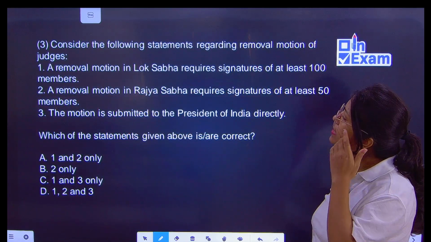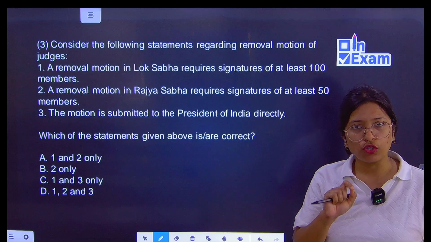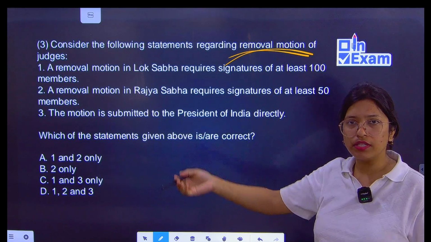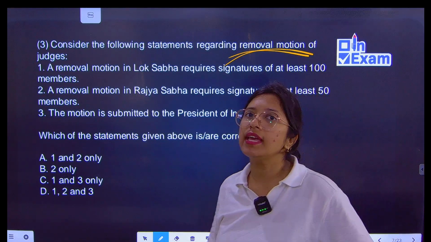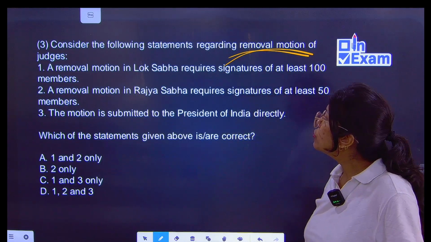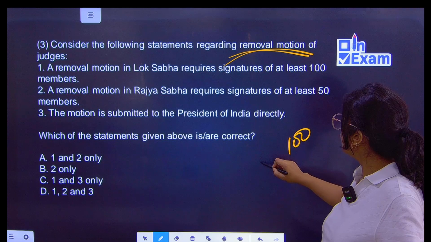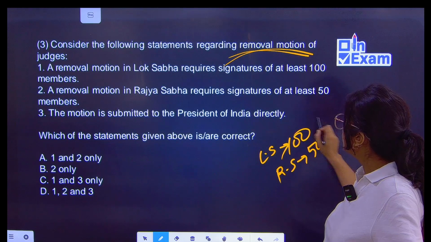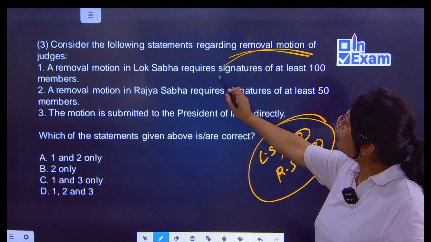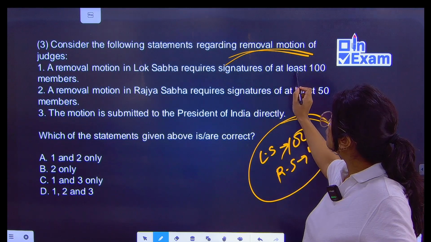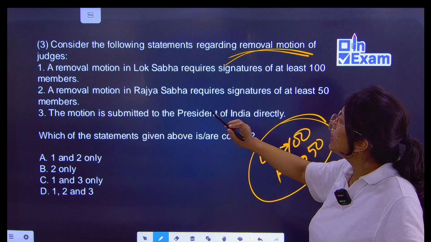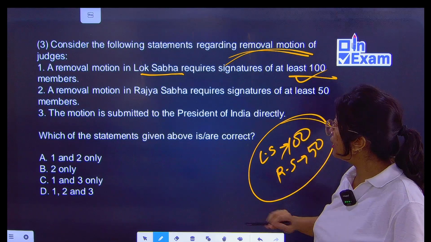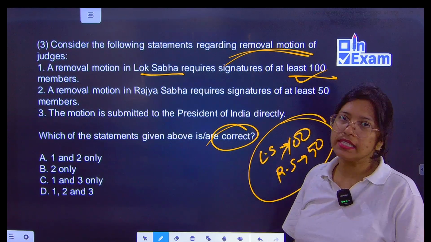Next question: consider the following statements regarding the removal motion of judges. A removal motion has to be passed, and only then is a decision taken. In the removal motion, Lok Sabha needs 100 and Rajya Sabha needs 50. Statement one: a removal motion in Lok Sabha requires signatures of at least 100 members. Yes, correct. Okay, we have to find which of the statements is or are correct.